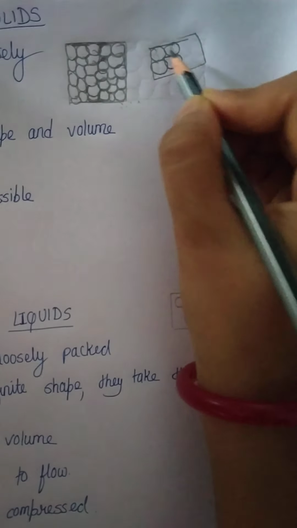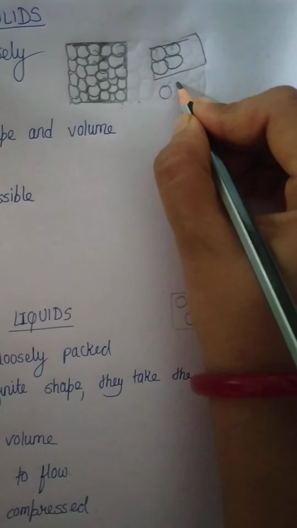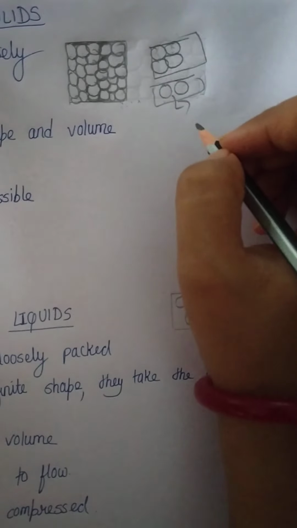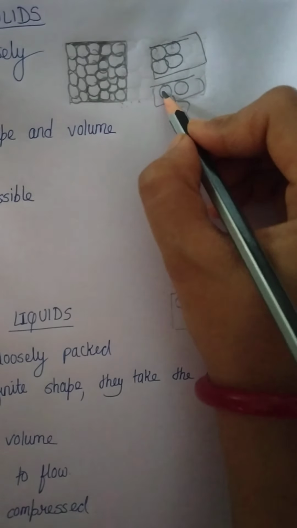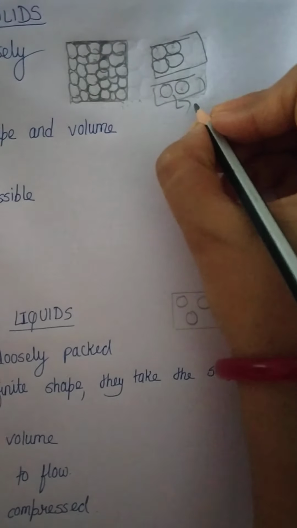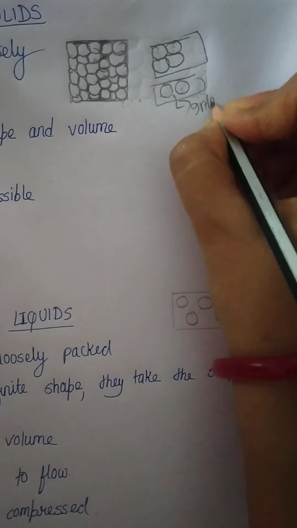Particles generally do have some spaces between them. These spaces are called intermolecular space, the space between the molecules.